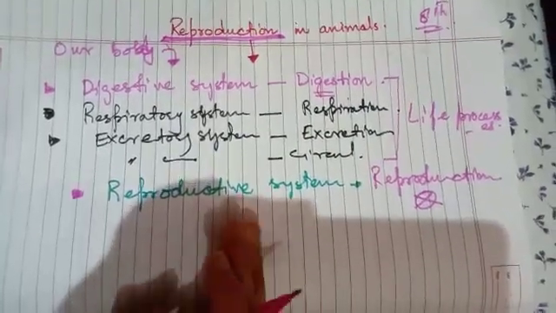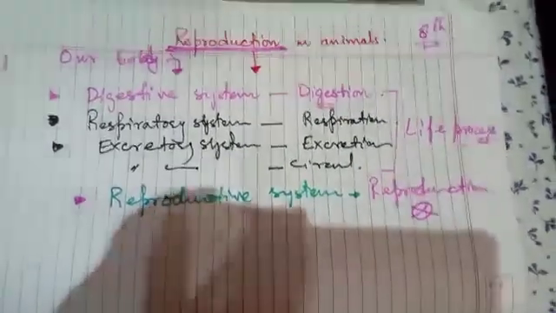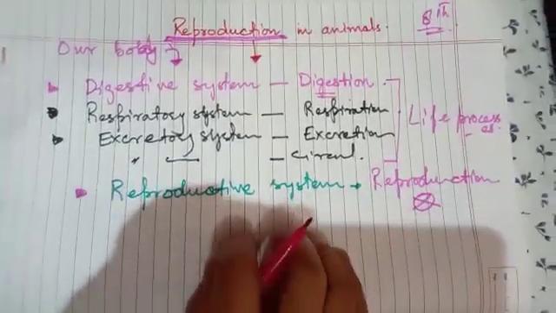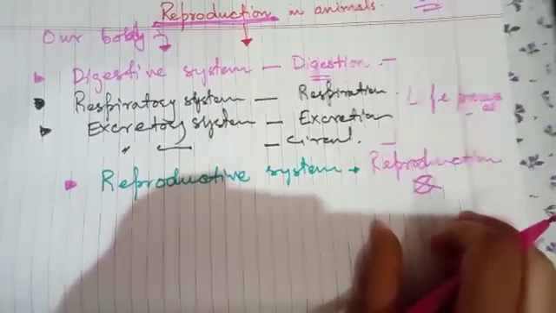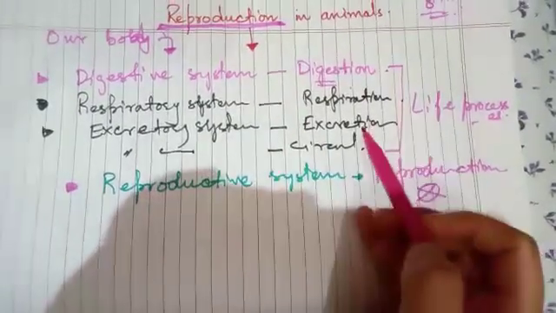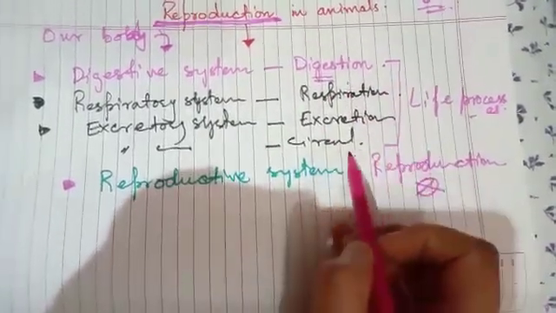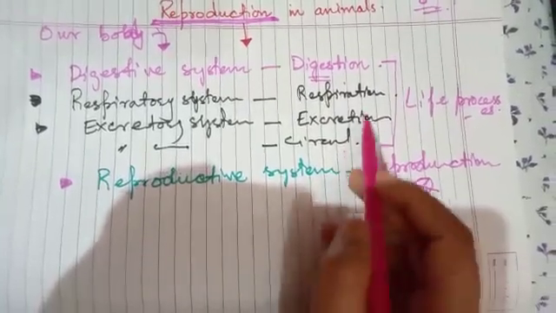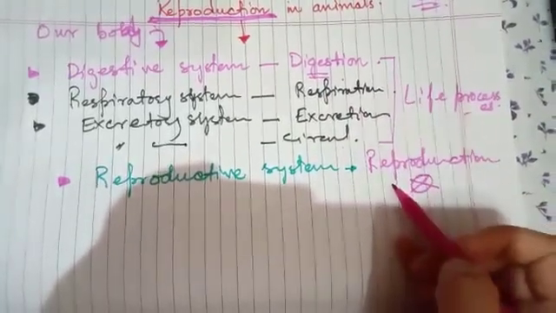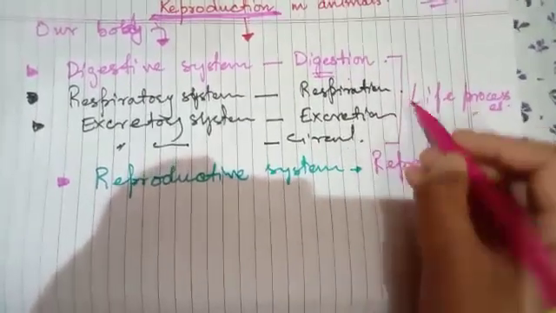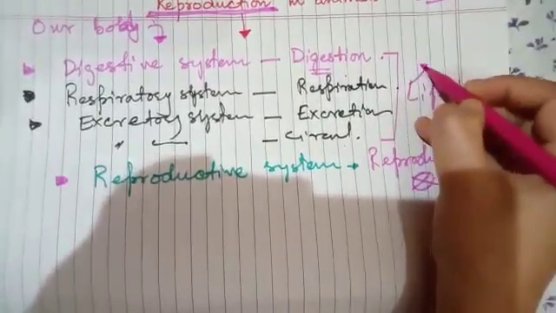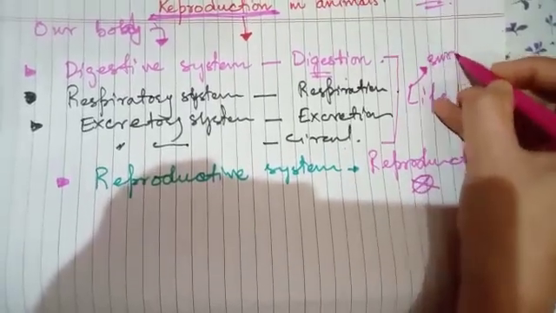Whenever you read about the life processes, you will not find the reproductive system there, you will not find reproduction there, because these processes are life processes, but reproduction is not a life process. How? Life processes are those processes which are important for survival.